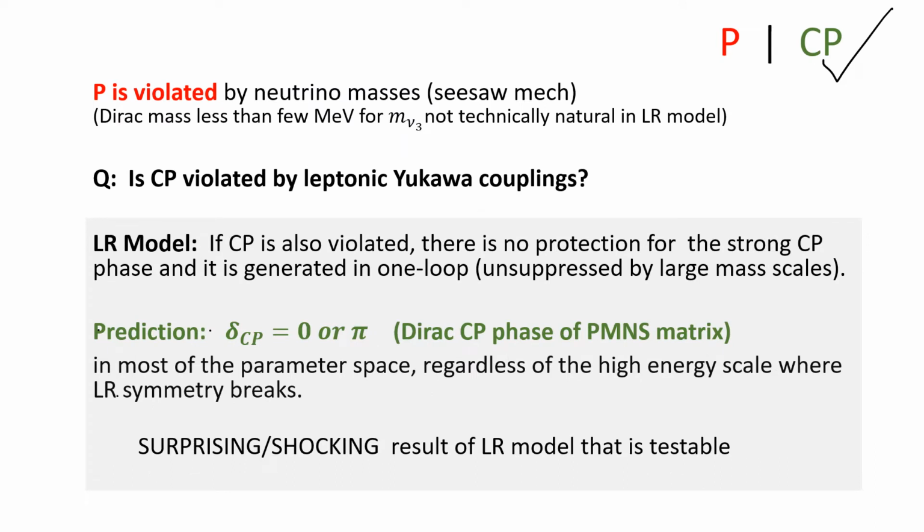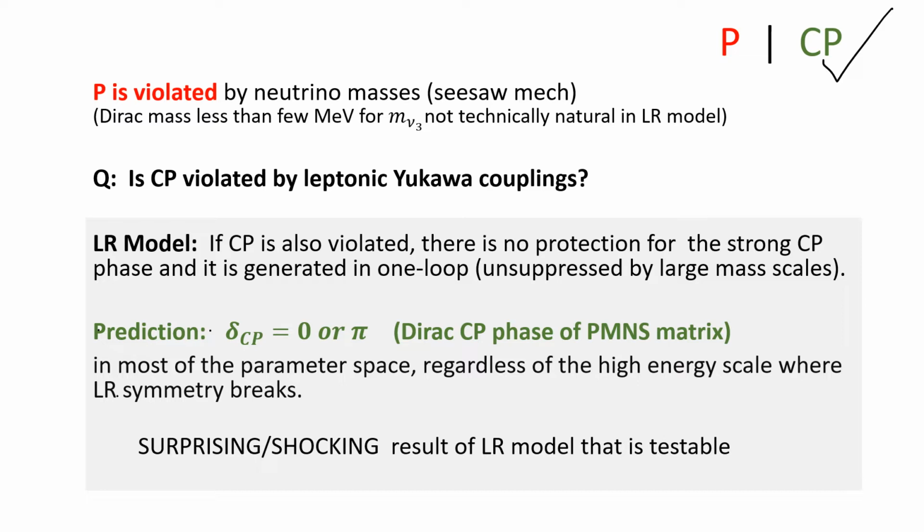You can ask the same question in the leptonic sector. Here we know that Majorana masses and the seesaw mechanism violate parity. So we can ask the question: do the leptonic Yukawa couplings violate CP? This of course is a $1 million question, right?